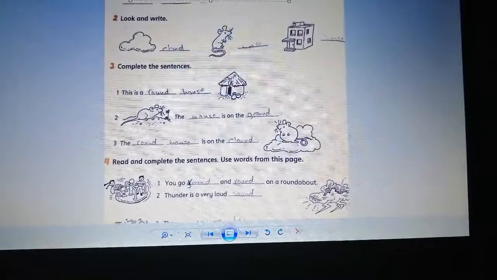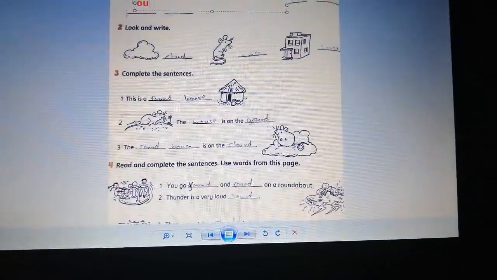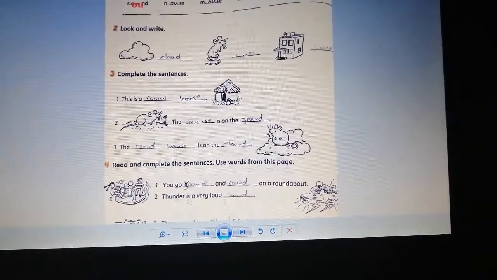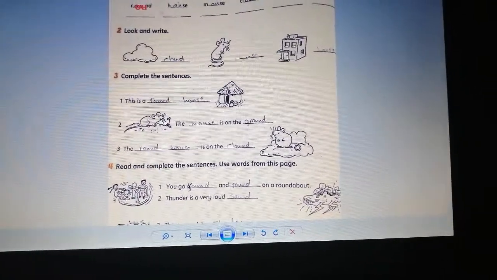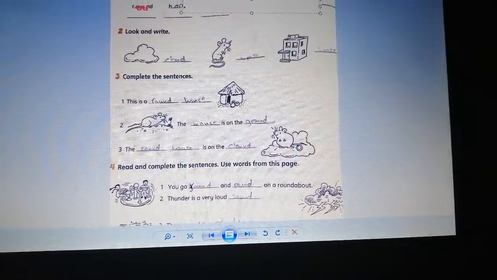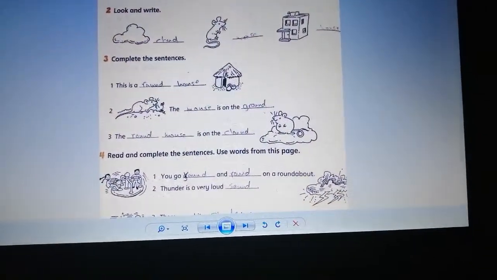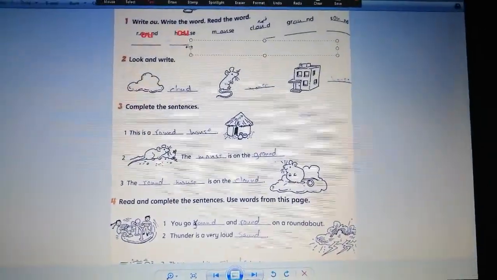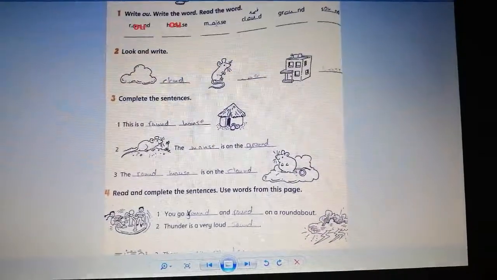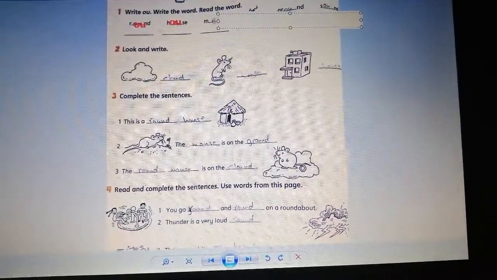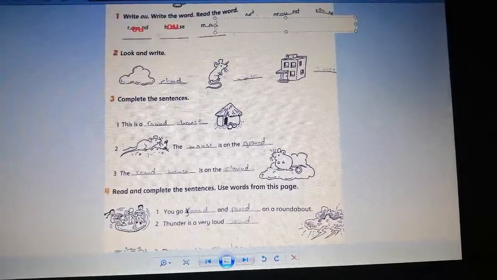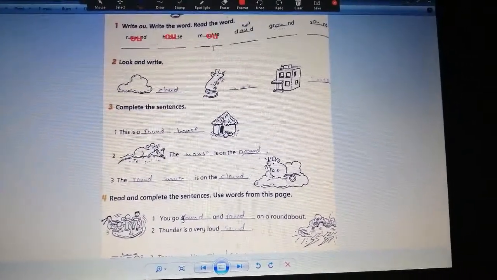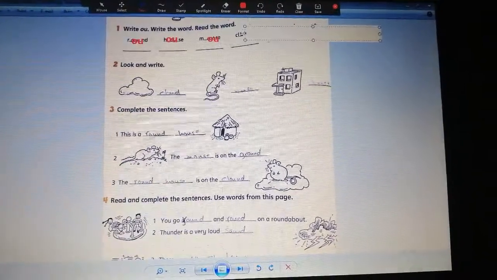Let's see. Ow. Round. Yes, excellent. Let's write here on the line round. Okay, and here house. We are going to write also ow. What is it? House. Let's see the next here. When we put ow for this word, what do we have? We have mouse. Yes, excellent. Let's see the next.